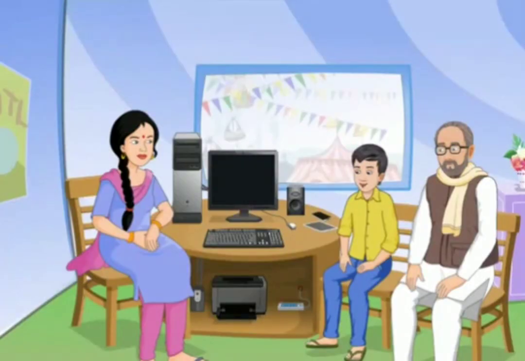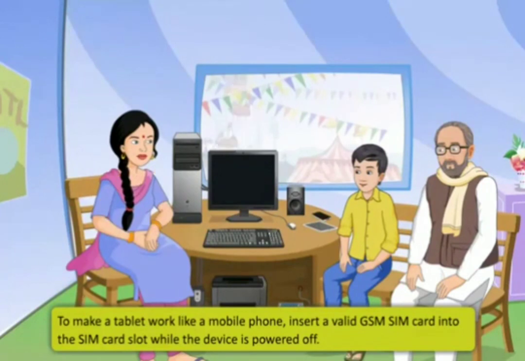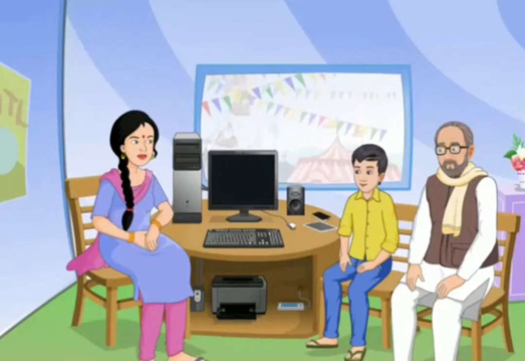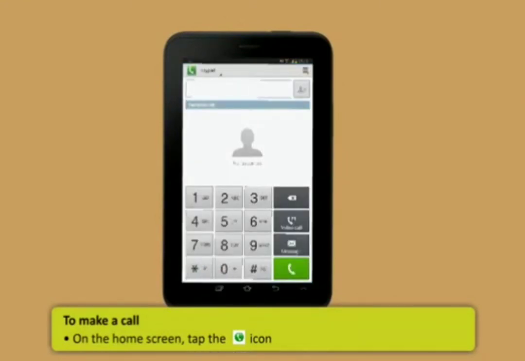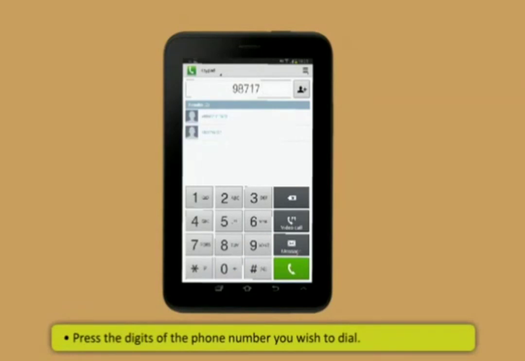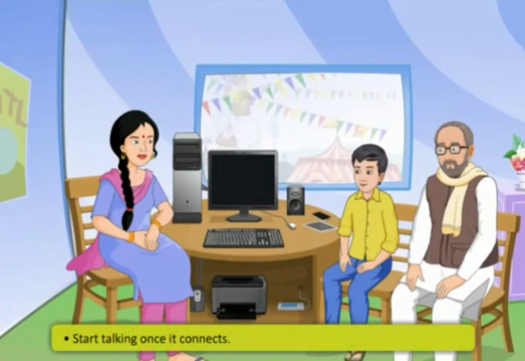Didi, you said that some tablets can also work as phones. How can we do that? You need to insert a valid GSM SIM card into the SIM card slot while the device is powered off. Let me show you how you can make a call from a tablet. On the home screen, tap the receiver icon. Press the digits of the phone number you wish to dial. Tap the receiver icon. After that, you can start talking once it connects.